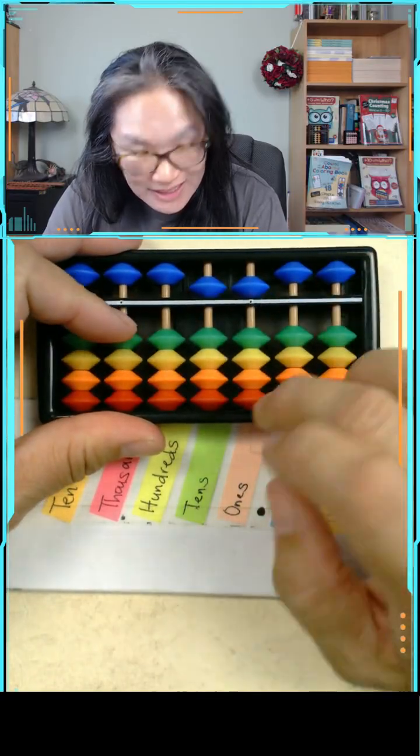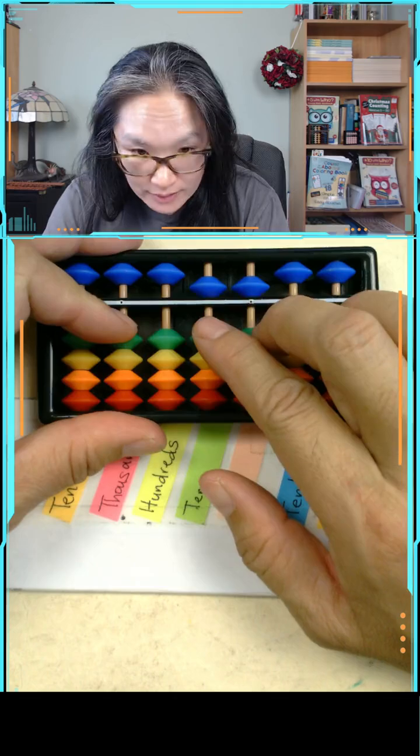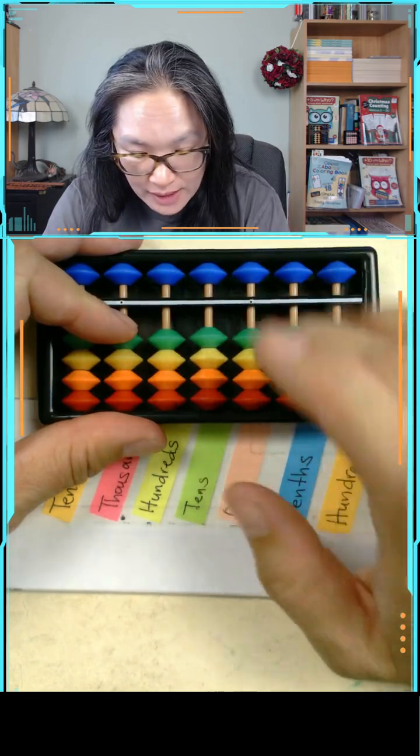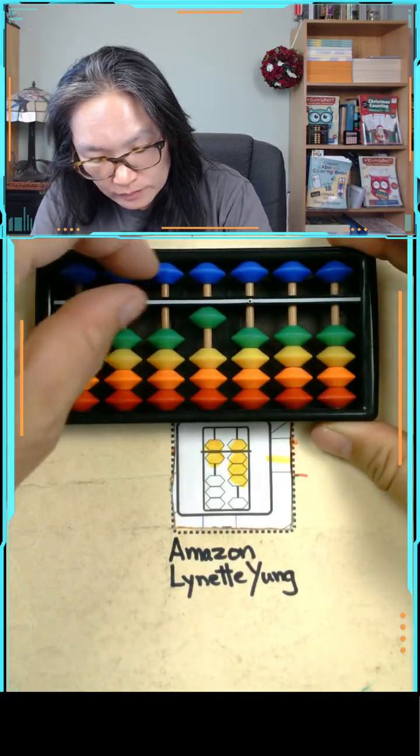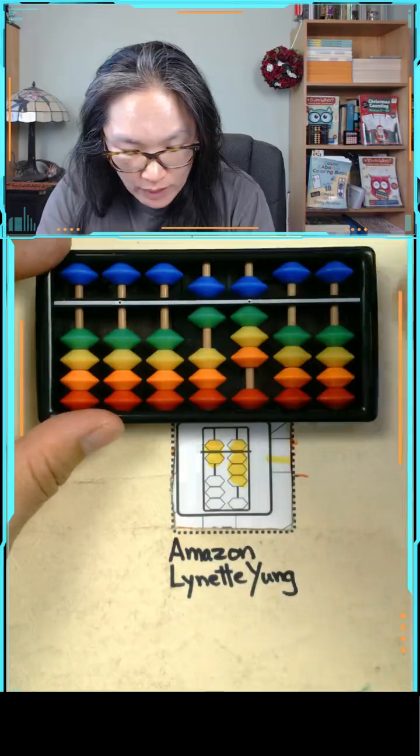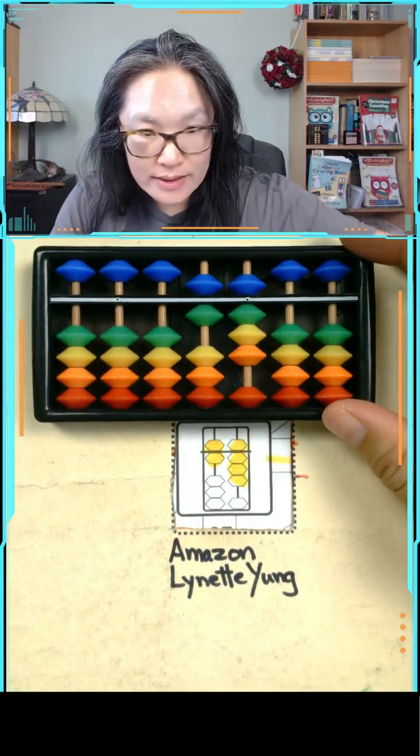So if you notice, this is not 10. This is 55. 10 is a 1 and a 0. So let's try it again. So we have our 10s and we have our 1s. What number do you think that is?